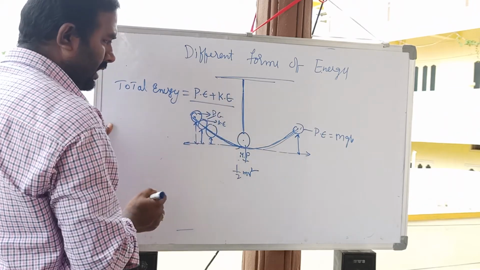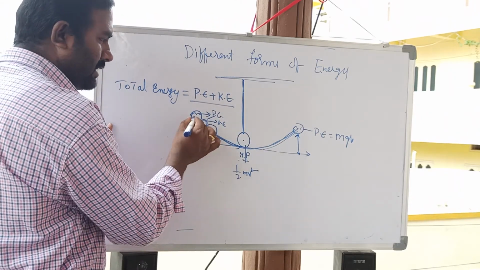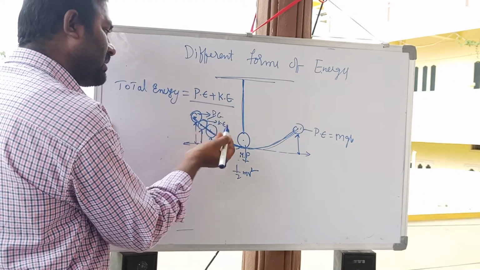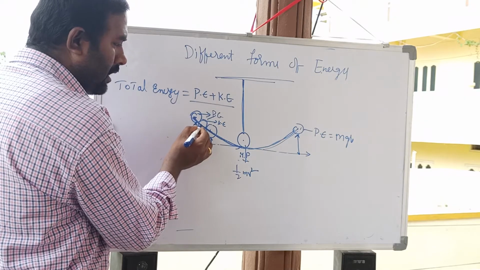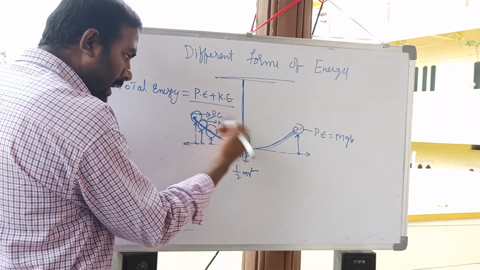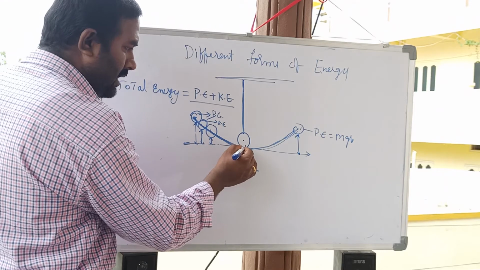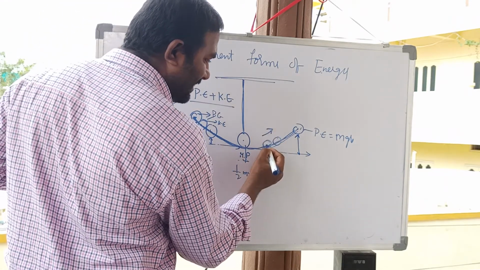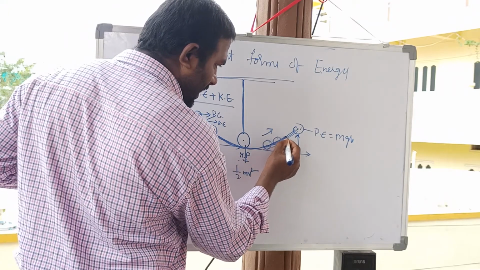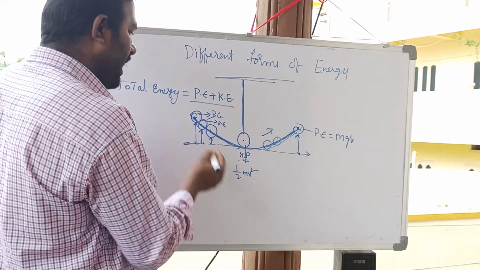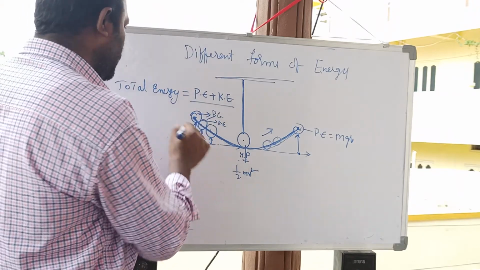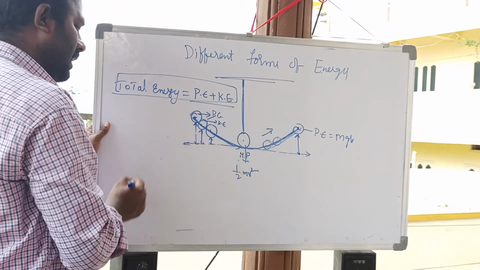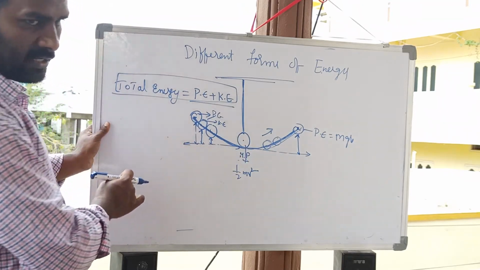Everywhere, the sum of potential energy and kinetic energy is constant. This energy is not going anywhere, but is changing in form between kinetic and potential as the height decreases and the body moves. As it goes up in this direction, its kinetic energy decreases and potential energy increases. So everywhere the energy is the same. Energy is conserved here. Therefore, with this pendulum, the conservation of energy is proved.